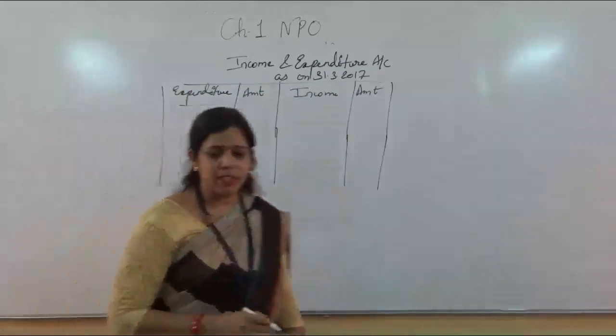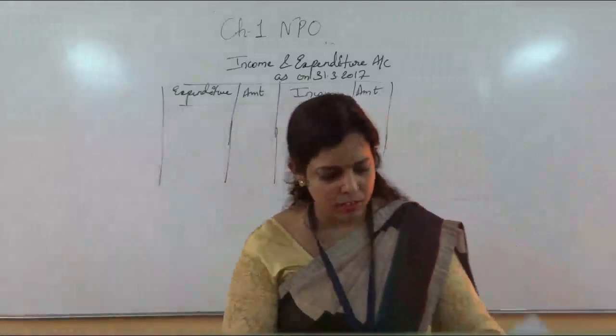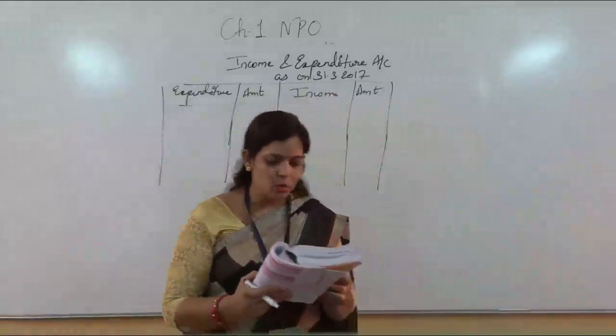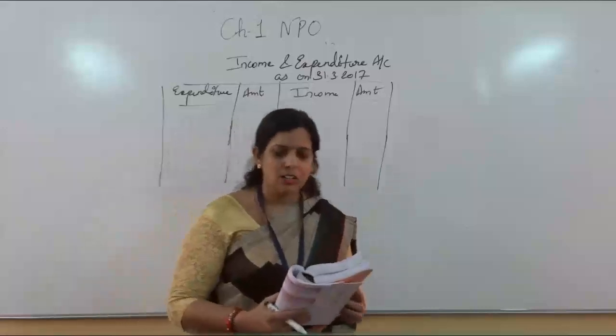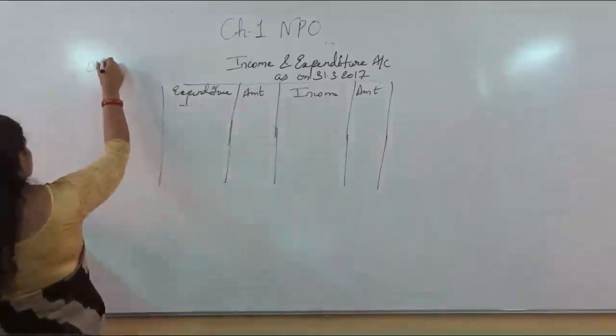Let's now take the basic figure. What is given in the question? You can see the subscription is given in the question: subscription received is over rupees 6 lakh. It's unsolved question number 6.